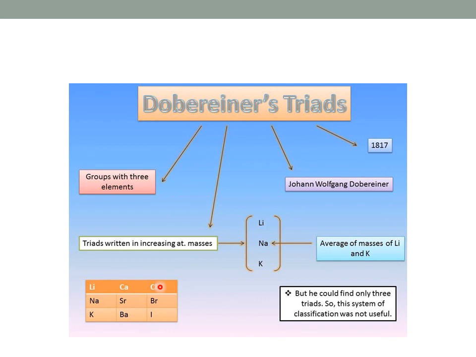Then one more triad you can see, chlorine, bromine and iodine. But this classification was discarded because he could not find all the elements in triads. He could find only 3 triads. So the system of classification was not useful and it was discarded.